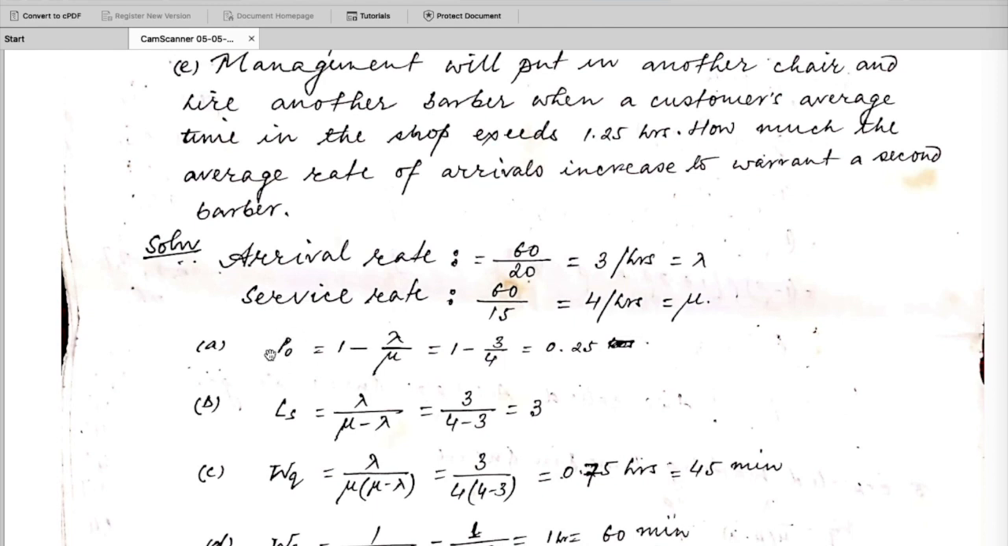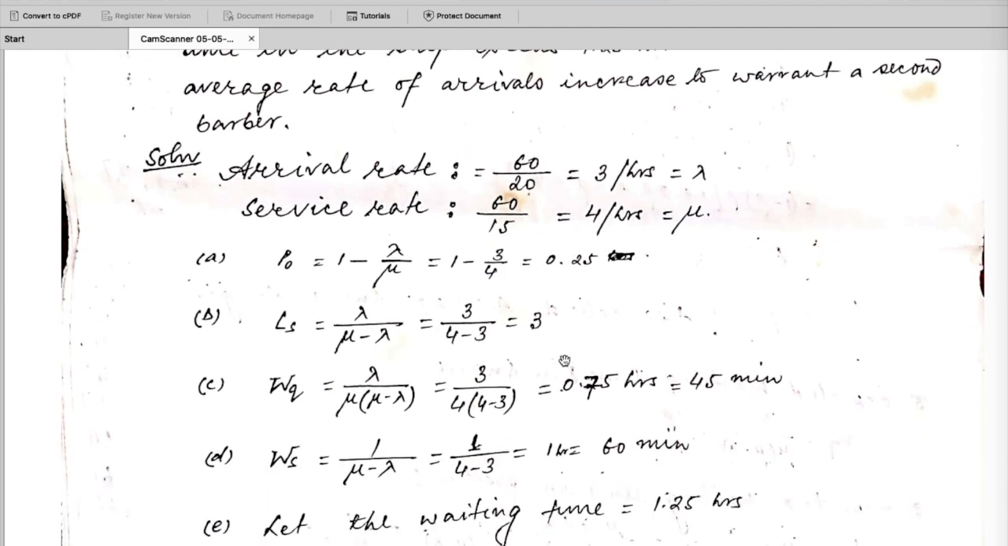So that is the probability that there are no customers in the system. That is 1 minus lambda by mu, which is 0.25. So there is a probability of 0.25 that the customer doesn't need to wait in the shop.